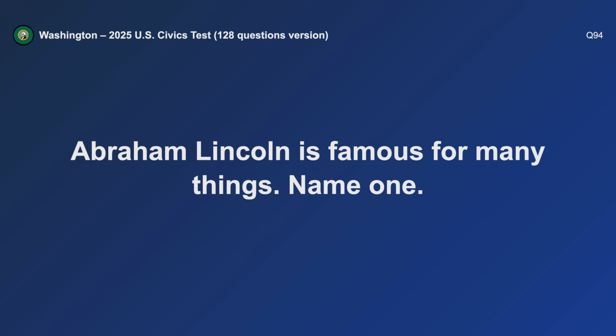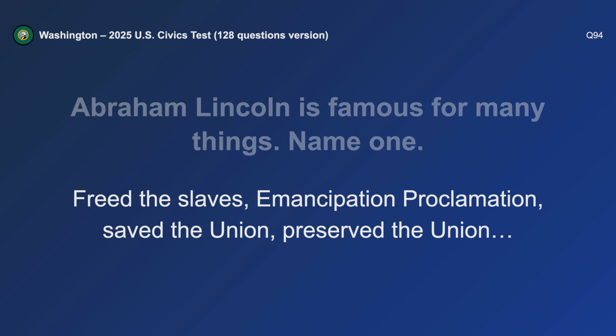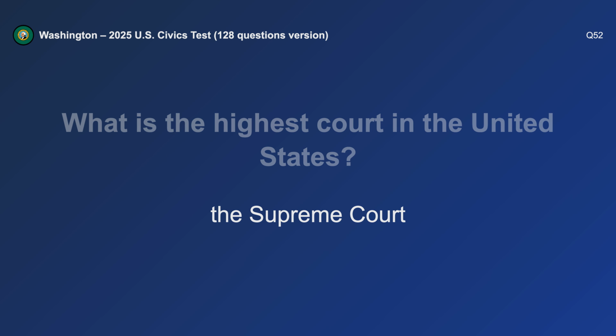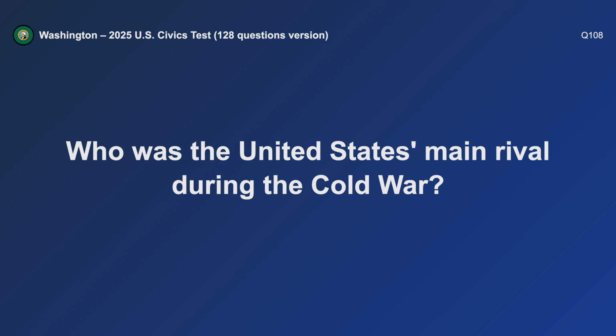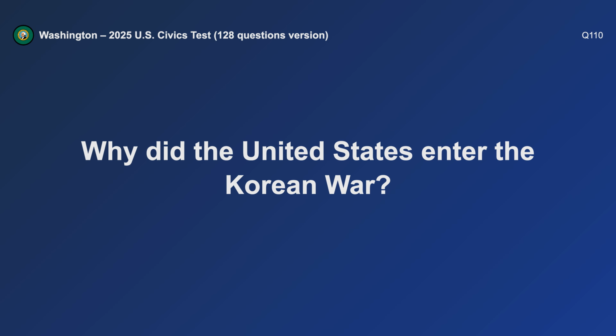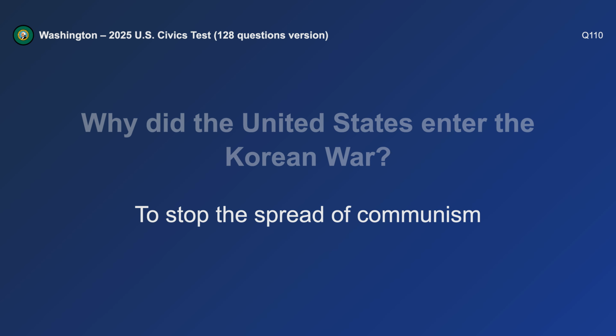Abraham Lincoln is famous for many things. Name one. Freed the slaves. What is the highest court in the United States? The Supreme Court. Who was the United States' main rival during the Cold War? Russia. Why did the United States enter the Korean War? To stop the spread of communism.